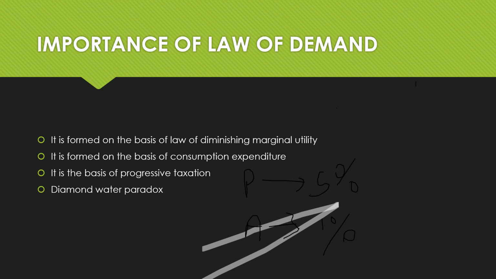This is connected to the law of demand because for P, the marginal utility of money is less. The marginal utility of money is very less for P. Why is the marginal utility of money less for P? It is less because P is rich.